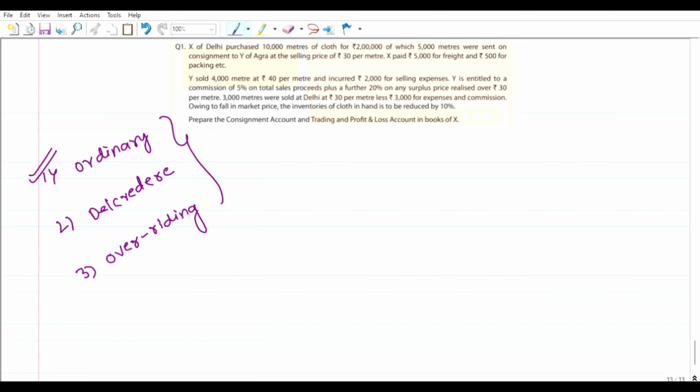And what is this del credere commission? Del credere commission is the commission given by the consignor to the consignee to bear the loss of bad debts. What are bad debts? I think you all have knowledge about this. Bad debt is when you have made a credit sale to someone, but the money has not been received, and may not be received for any period of time. That amount is treated as bad debts here.